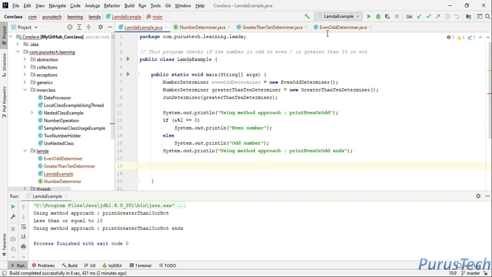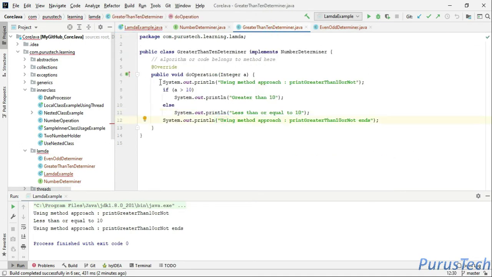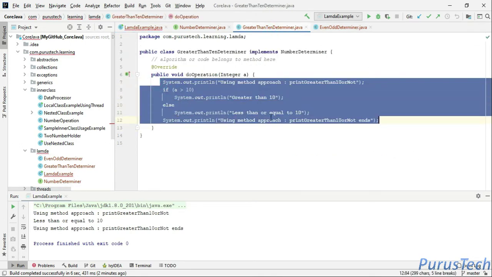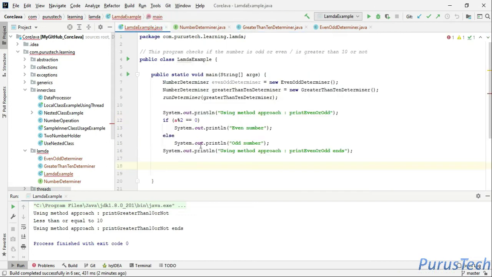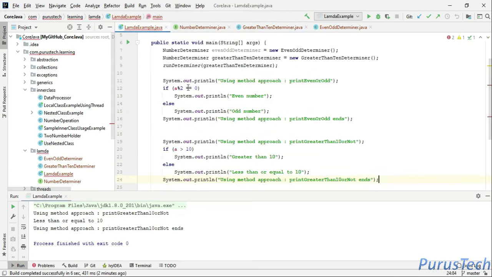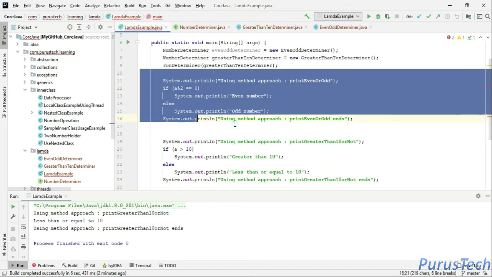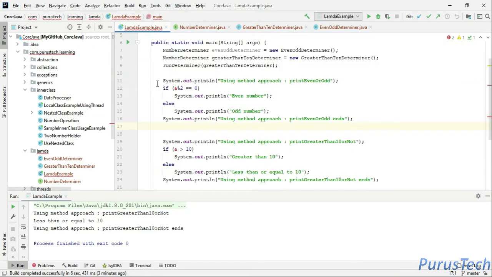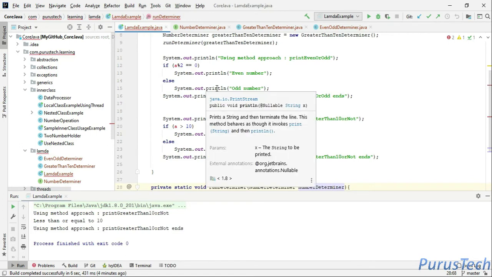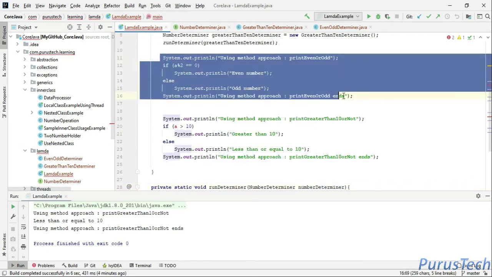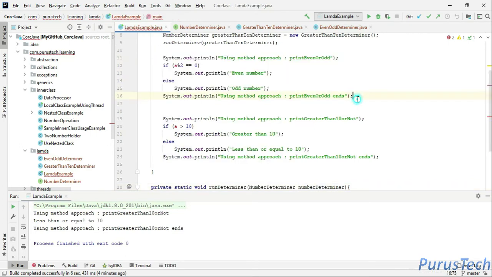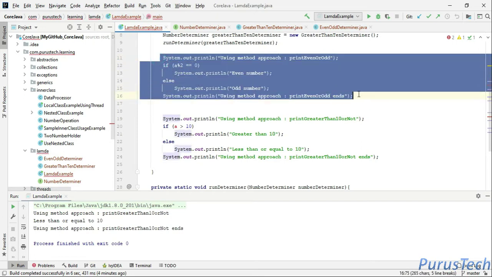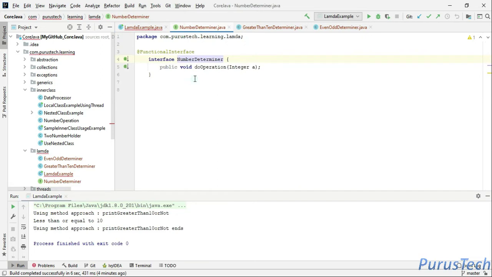So let's take both of the logics, even odd and greater than 10 determiner. Now I have the logic and I want to pass this logic here. So is there any data type which can hold this particular logic? Yes. In JDK 1.8, you can hold this logic as an interface, which we already have.